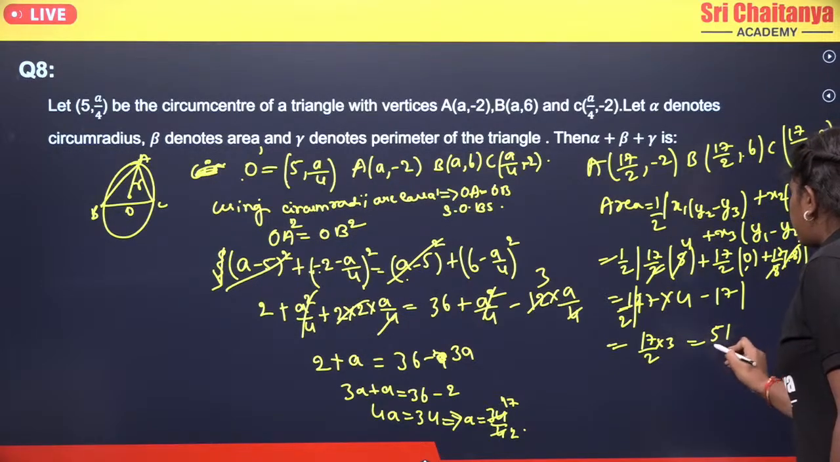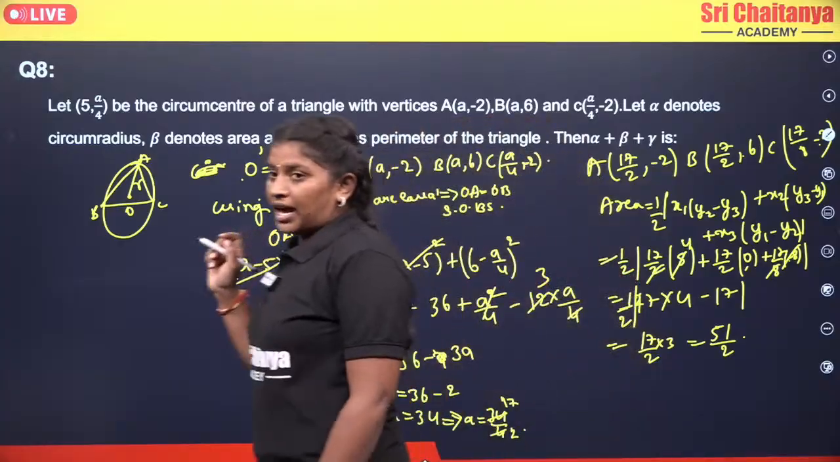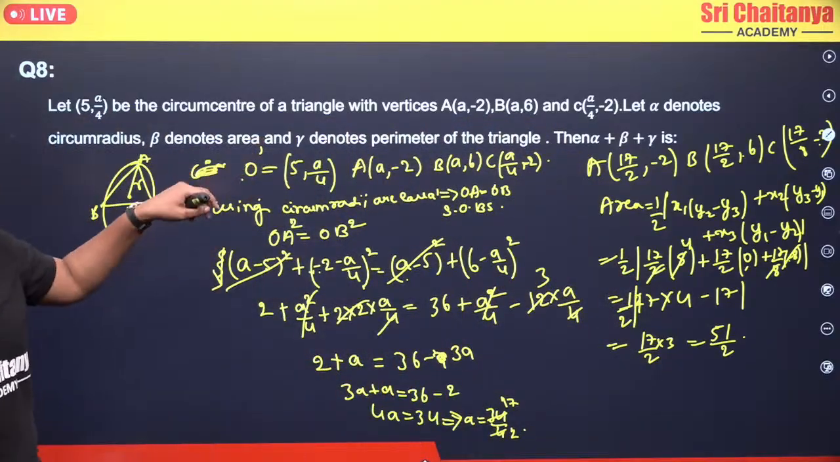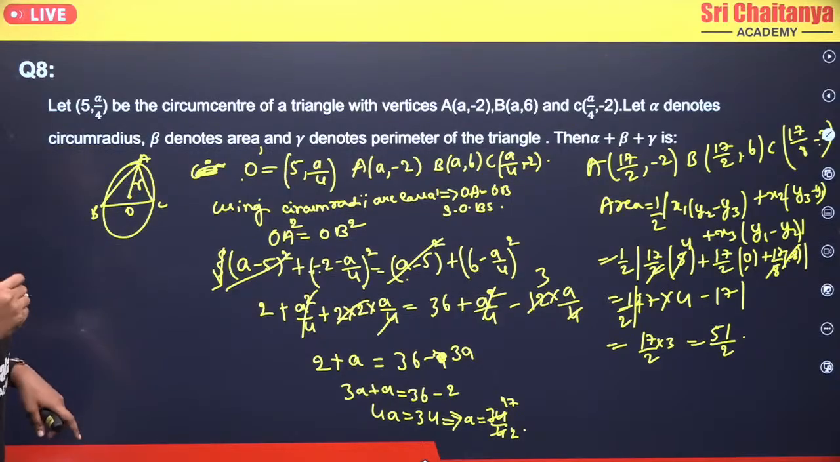So it will become your 51 by 2. Okay, the area we got is 51 by 2. And now we need to find the perimeter. So in order to find the perimeter, we should know what the sides are, right? So how can we find the sides?